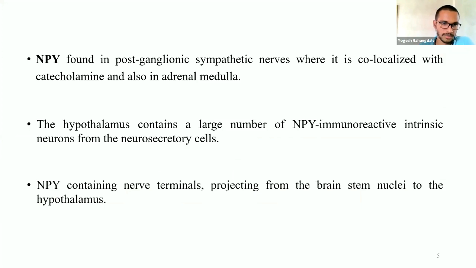As we know, the hypothalamus is a master endocrine gland, and it maintains homeostasis by maintaining the balance between the central nervous system and the endocrine system. Also, neuropeptide Y containing nerve terminals project from the brainstem nuclei to the hypothalamus, that is, the neurosecretory cells.